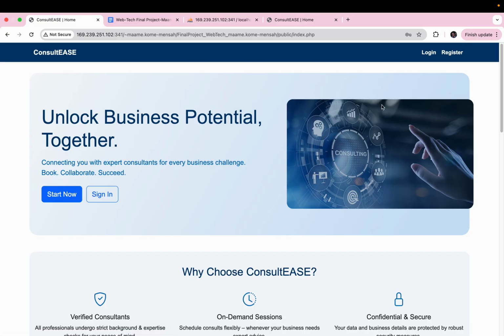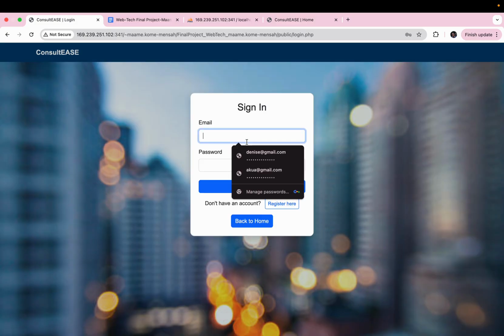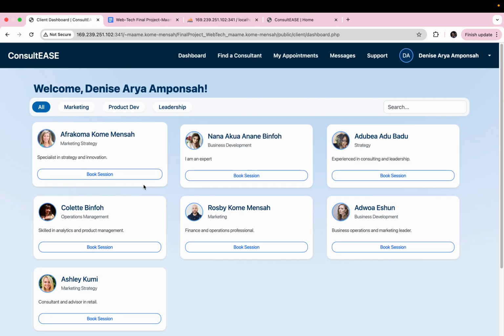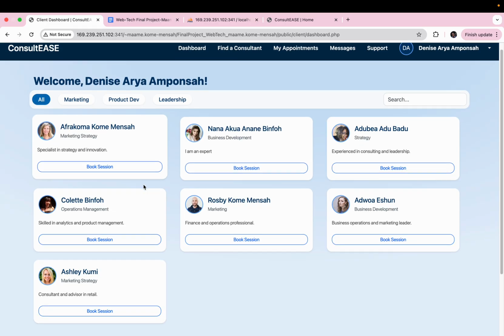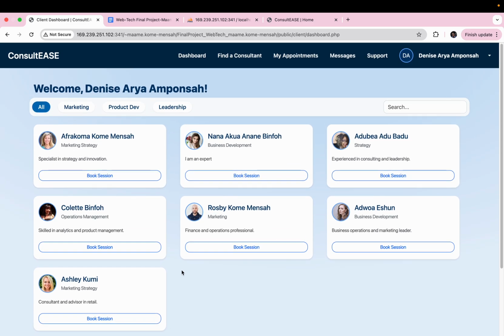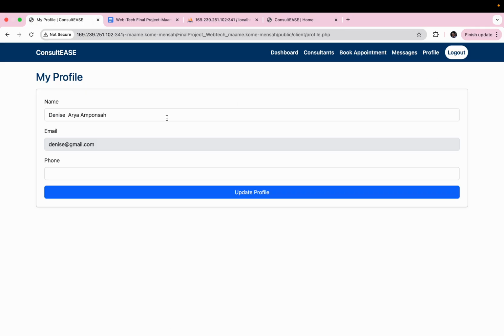So now let's go back to the home page and sign in as a client. Now I already have a client signed in. Now this will give me the dashboard of the client. The different consultants that the clients can book is available here as well. Now I want to try editing the profile of the client.